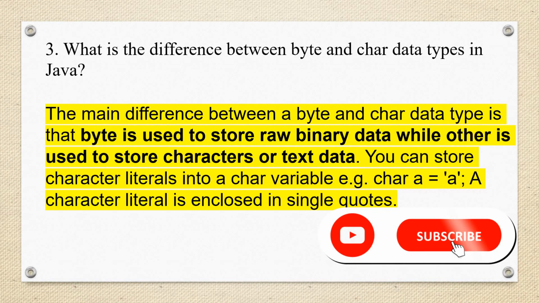So what is the difference between byte and char data types in Java? I think somebody has asked me this too. The main difference between byte and char is that byte is used to store raw binary data, while char is used to store characters or text data. You can store character literals in a char variable, for example char a = 'A', where the character literal is enclosed in single quotes. And byte stores raw binary data, right?